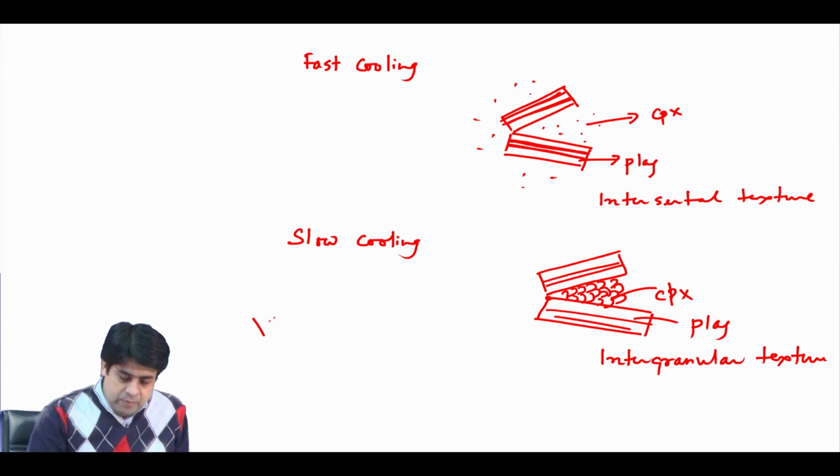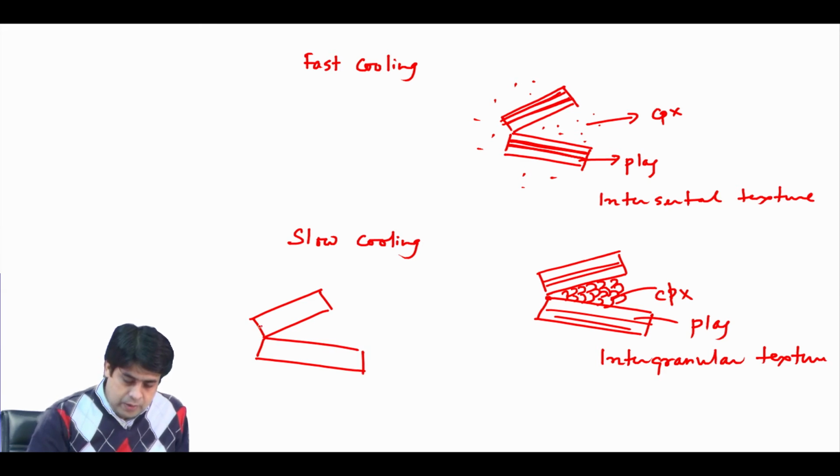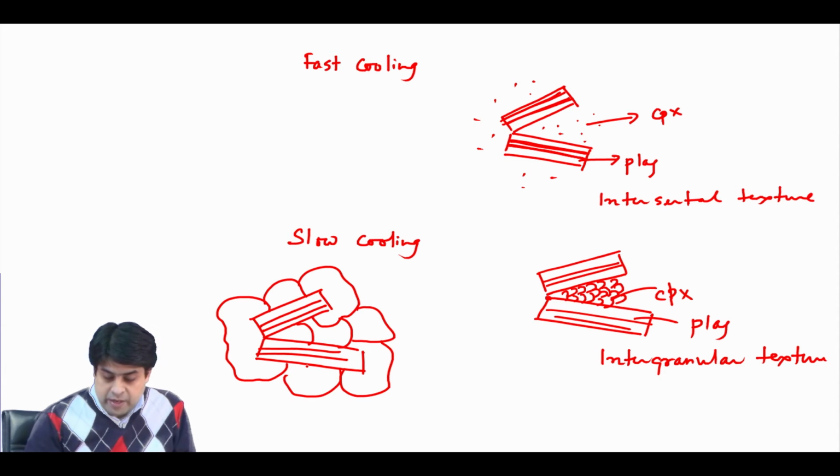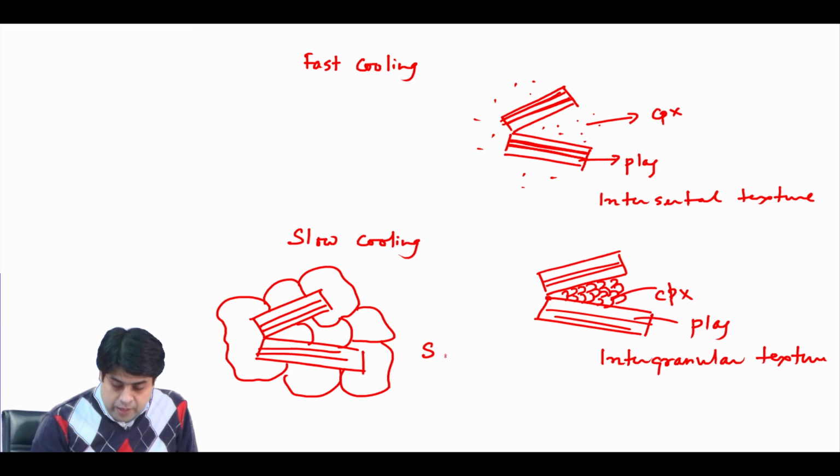So in between your plagioclase grains, you have some big clinopyroxene grains, and when you have this kind of texture, it is called a sub-ophitic texture.